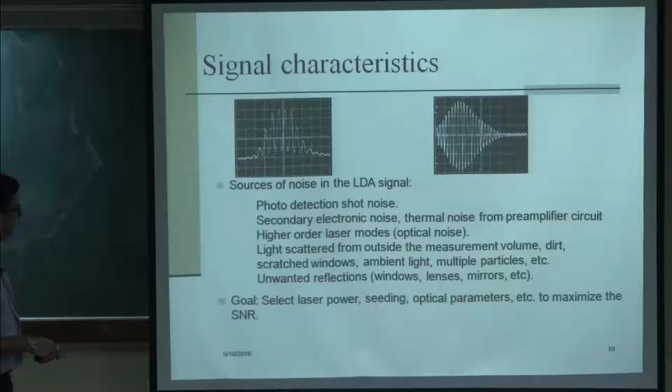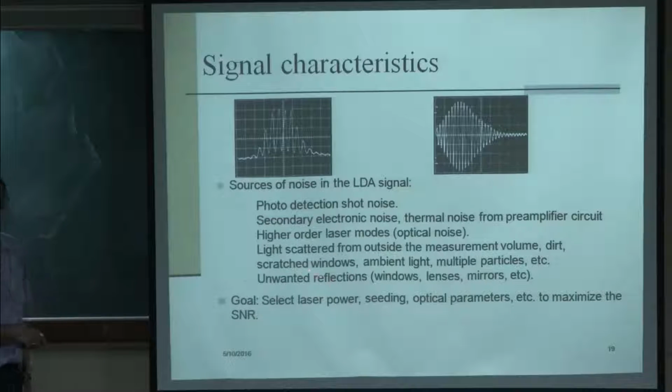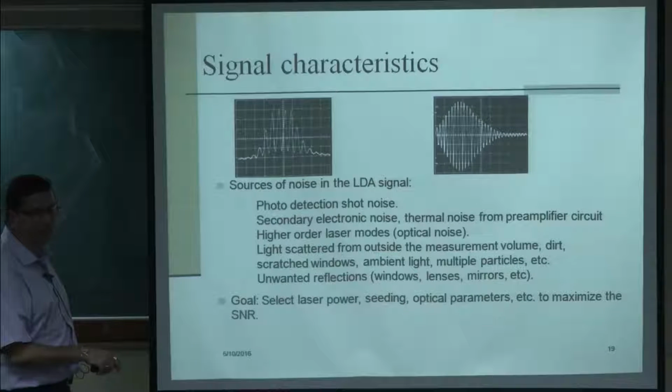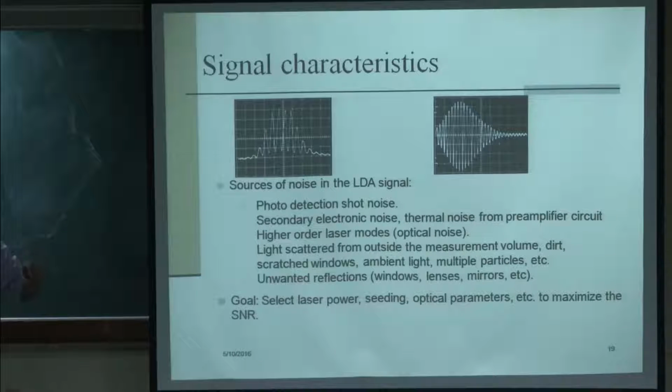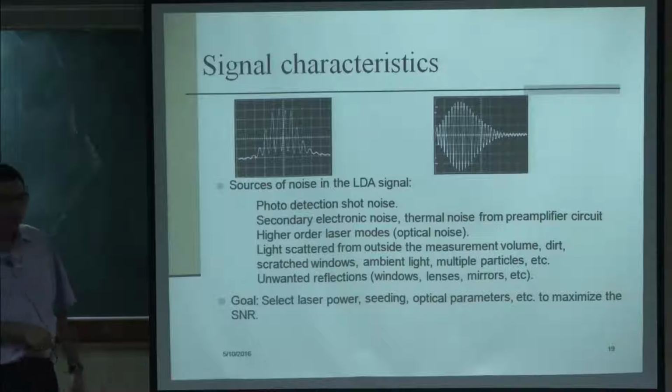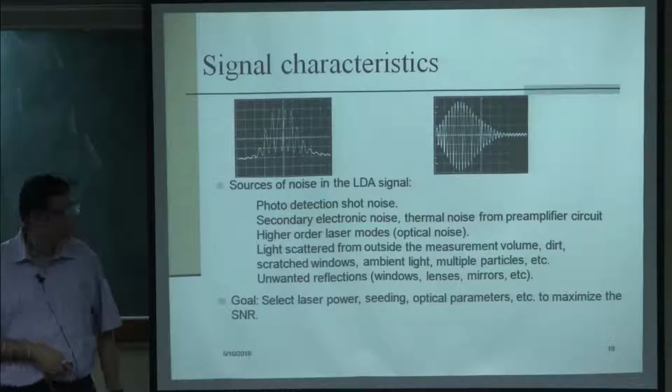Essentially we would like to have as high a signal to noise ratio as possible, and that can be done by selecting laser power, seeding, optical parameters etc. These are the parameters that are set in the software to maximize the signal to noise ratio. Once we have a good signal to noise ratio, the data is much more reliable.